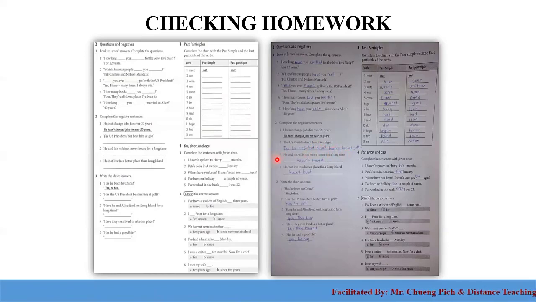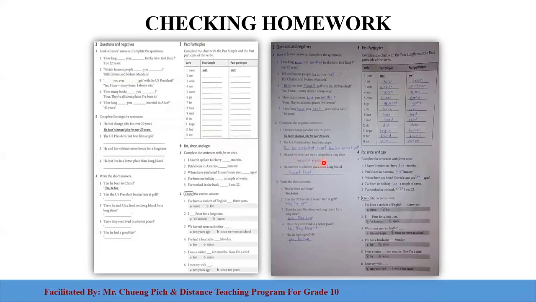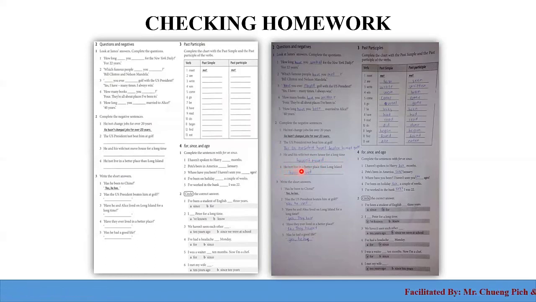Okay. Number 3, he and his wife not move house for a long time. This is not a complete answer. He should have written: he and his wife haven't moved house for a long time. Number 4, he not live in a better place than Long Island. This is also another incomplete sentence. He should have written: he hasn't lived in a better place than Long Island. Right, great job.